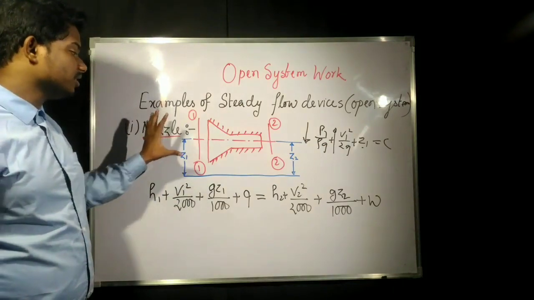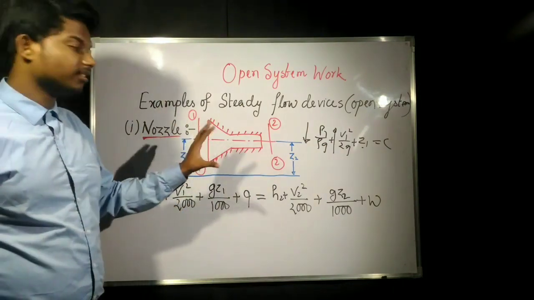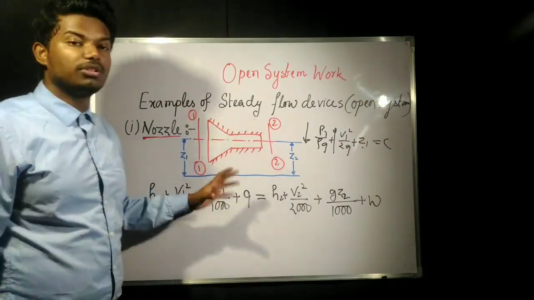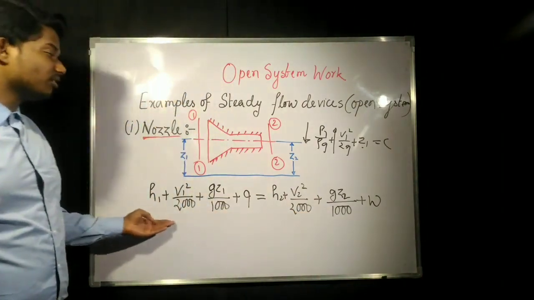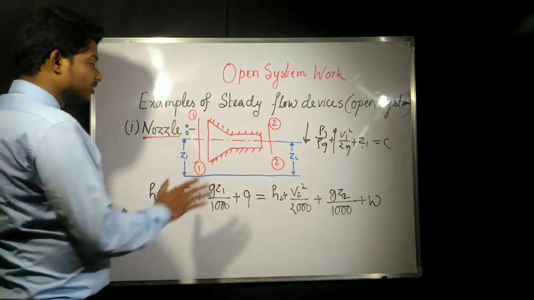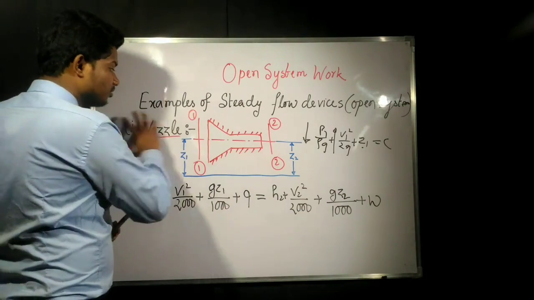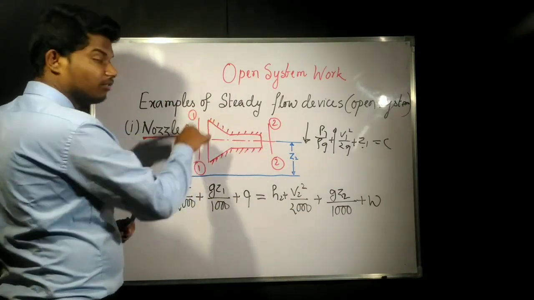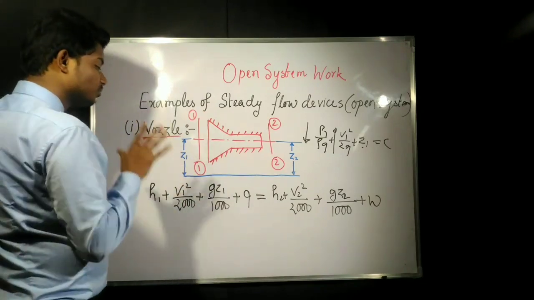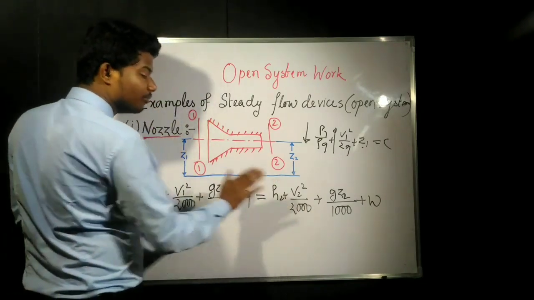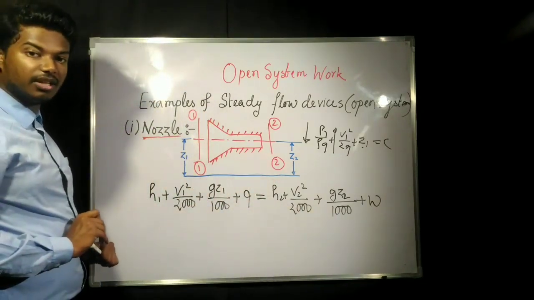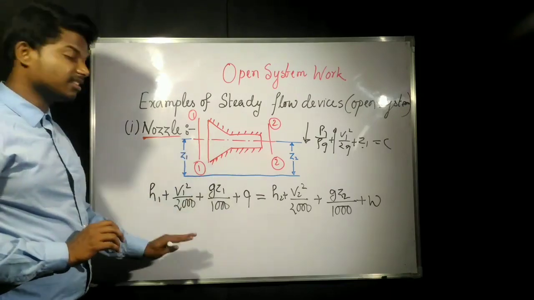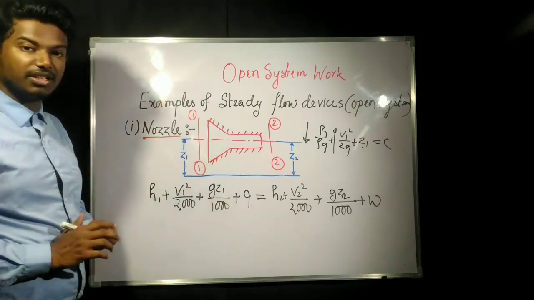Now we need to analyze the nozzle with the equation which we found on the last board. This is an open system, obviously, because mass is coming in and mass is going out, and this is one control volume. To analyze this, we write the open system first law equation, with the steady flow considerations: steady flow, open system, mass flow equation.